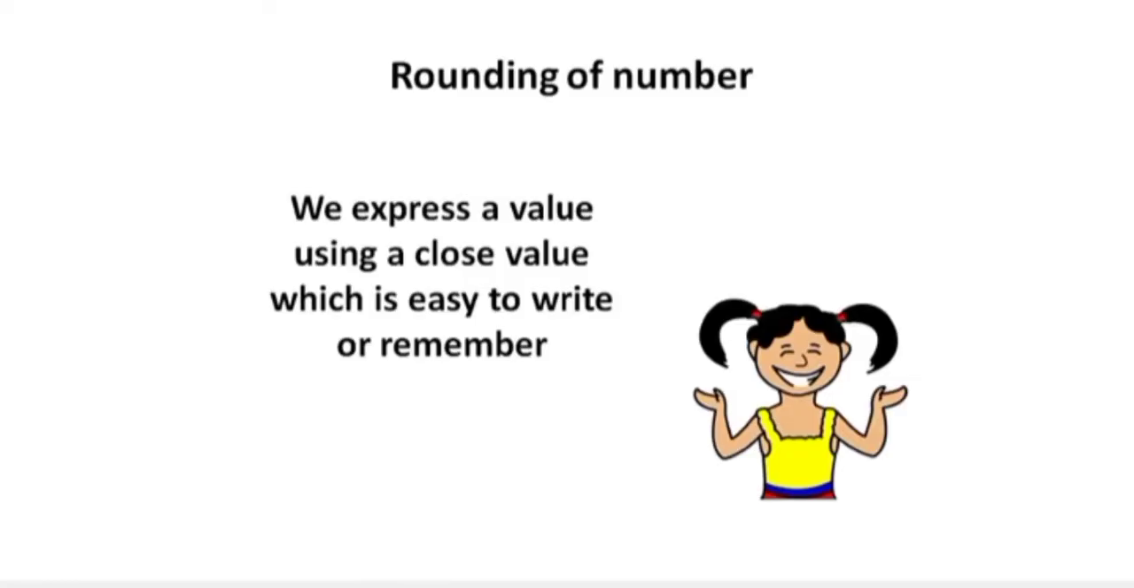Listen. This kind of estimation is called rounding of numbers. We express a value using a close value which is easy to write or remember. If you write 37,821, that is somewhat difficult to remember. But if you say 38,000, it will not be forgotten. It is easy to remember.